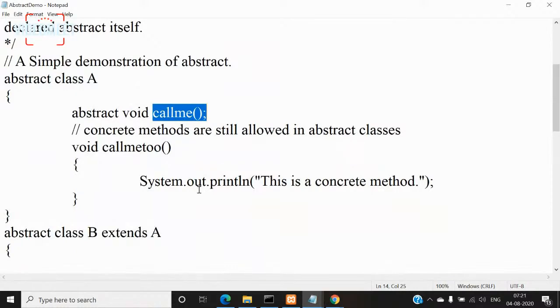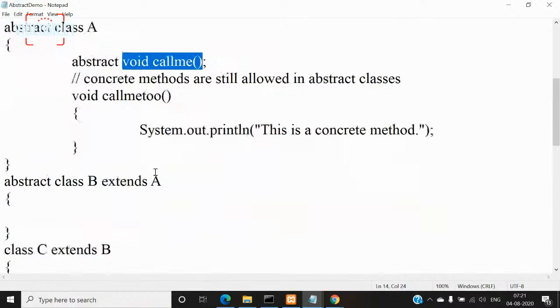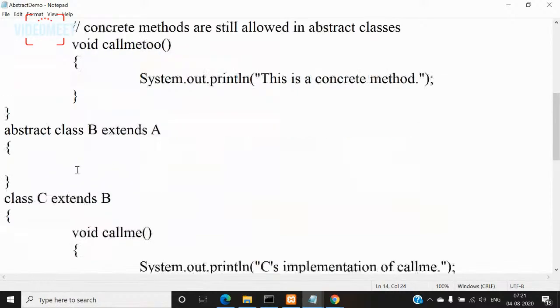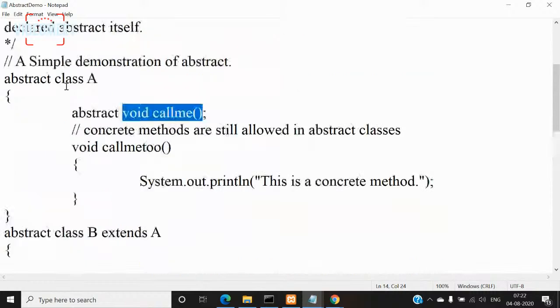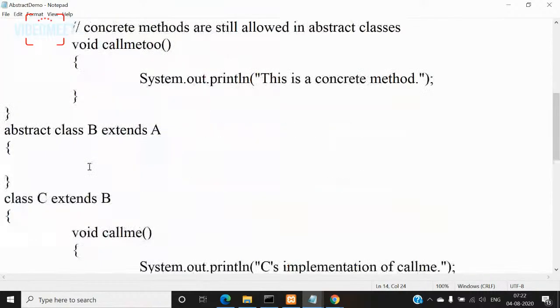So if the subclasses have different implementations for these methods, then without giving any definition, if you leave this definition here and give it in the subclasses, that will be useful, right? So that is the purpose of abstract classes.